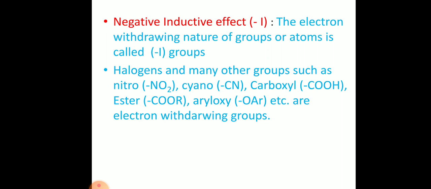Plus I, they donate electrons. Examples: all alkyl groups, methyl, ethyl, isopropyl, tertiary butyl. Minus I, they withdraw electrons: nitro group, cyano group, carboxyl group, ester, aryl oxy, halogens. These are all minus I effect groups.